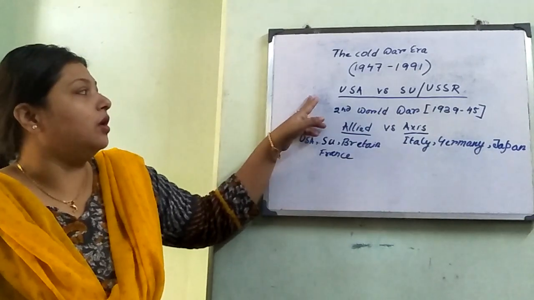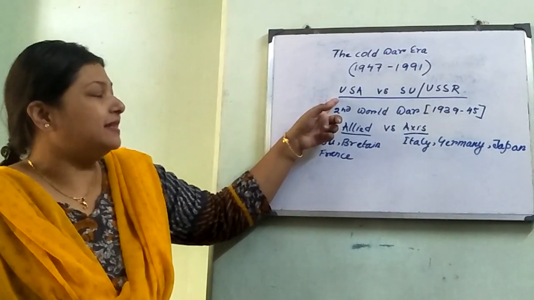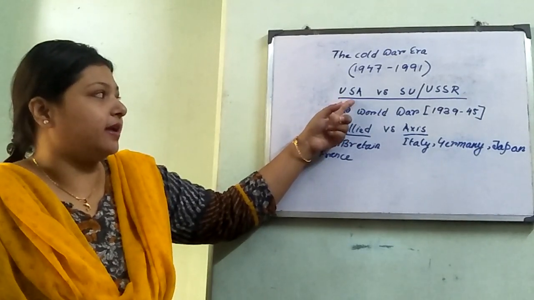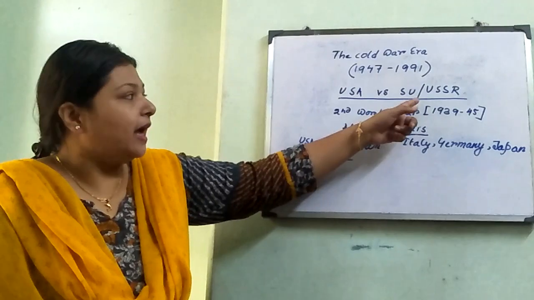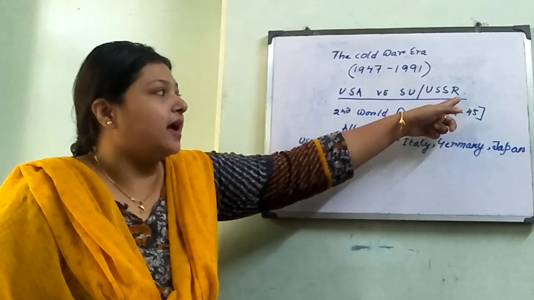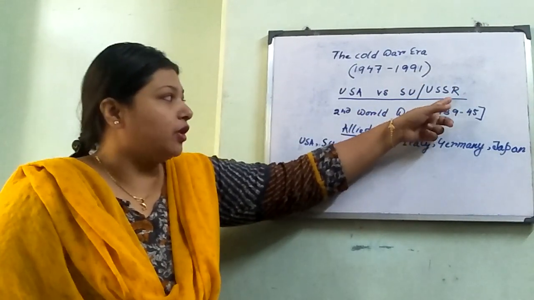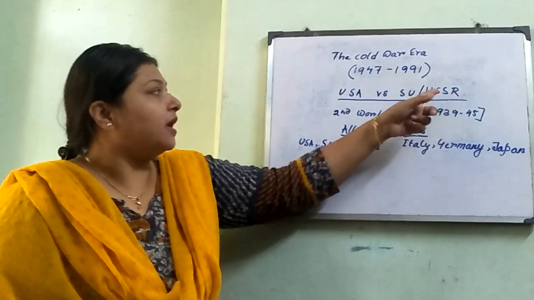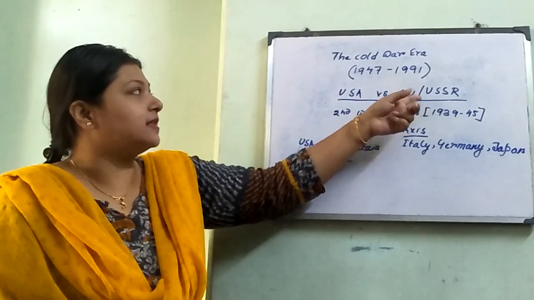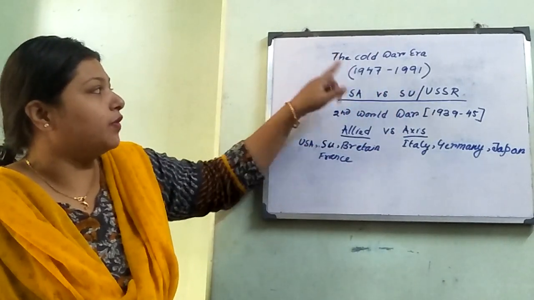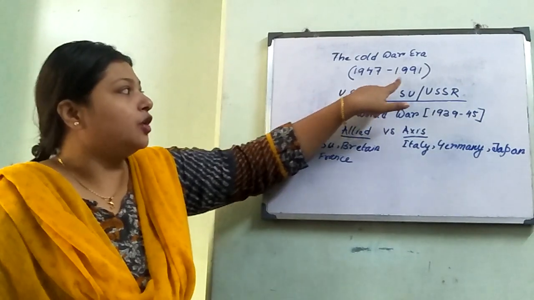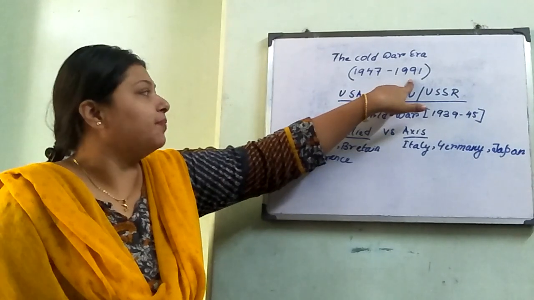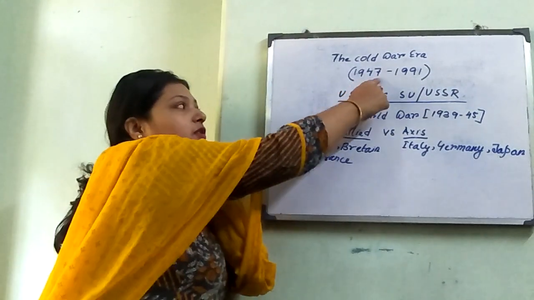You can see on the board, the parties involved in the Cold War are the USA, that is United States of America, and the Soviet Union. I have also written USSR. You will know the term later on, that is Union of Soviet Socialist Republic. Now these two countries are involved in the Cold War, which starts from 1947 and continues till 1991.